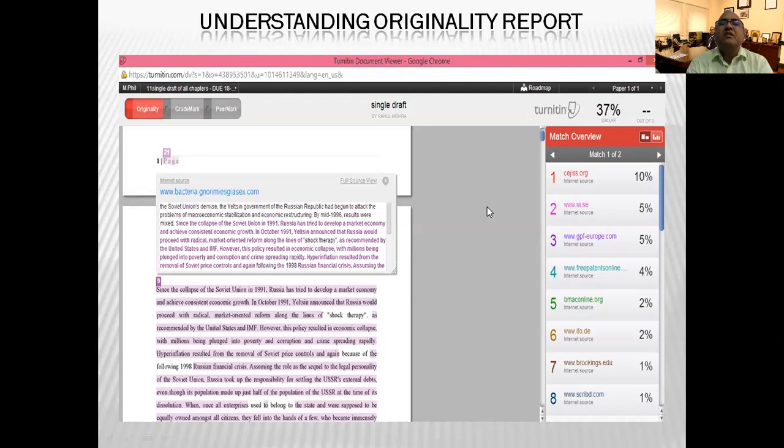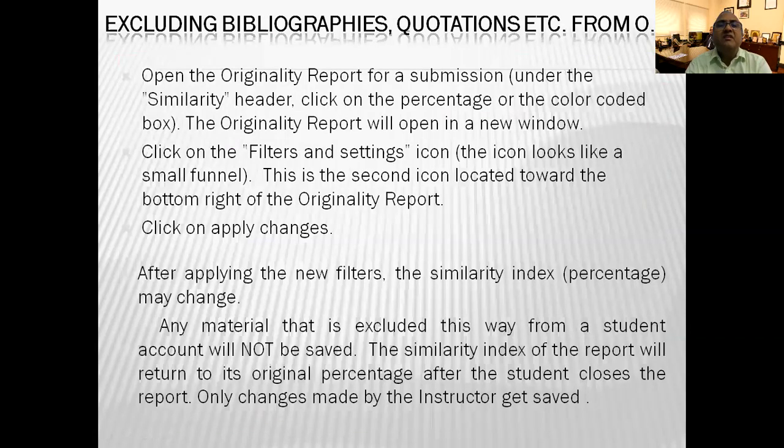Now this is the originality report which I am going to show you. The right side shows the similarities of your contents on the web, and the left side is your contents. This originality report gives you an opportunity to analyze and understand what the similarities are and why these similarities are there.